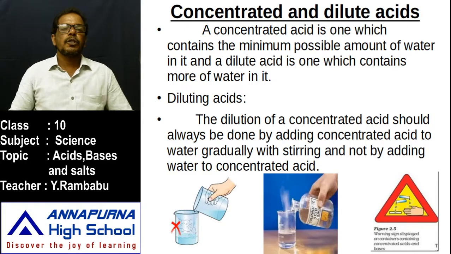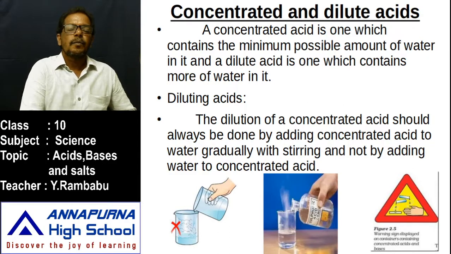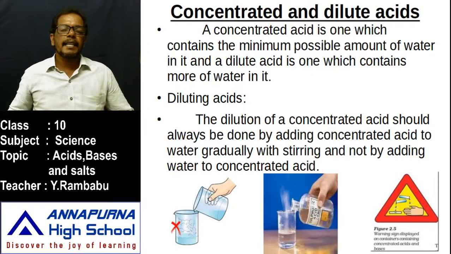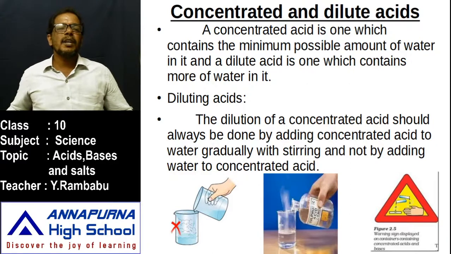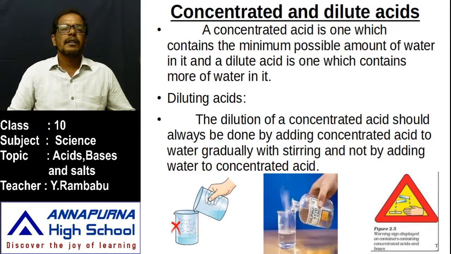Both are solutions, the sugar dissolves in both, but in the first case more water is present and less solute. In the second beaker there is a large amount of solute, that means less water. Less water means a concentrated solution, more water means a dilute solution.